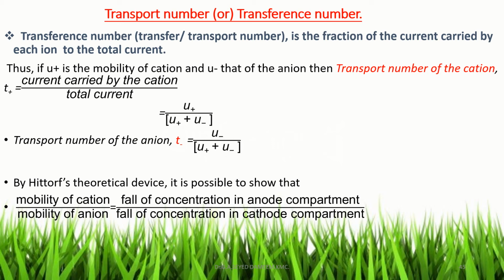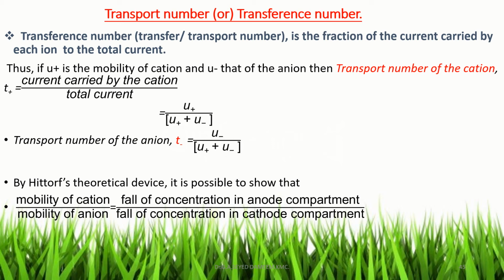The transport number of cation is the current carried by the cation divided by the total current. And the transport number of anion is given by the current carried by the anion divided by the total current, which is given by the mobility of the ion also. That is, the transport number of cation is equal to the mobility of cation divided by the total mobility of cation and anion.